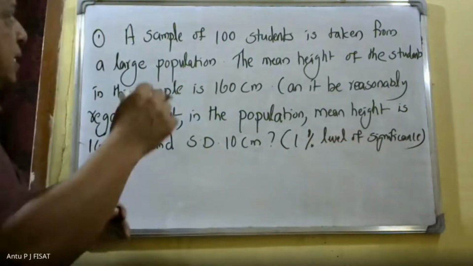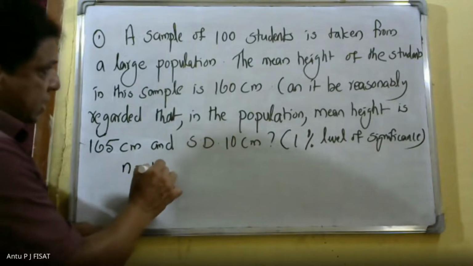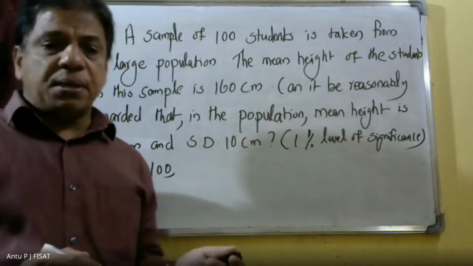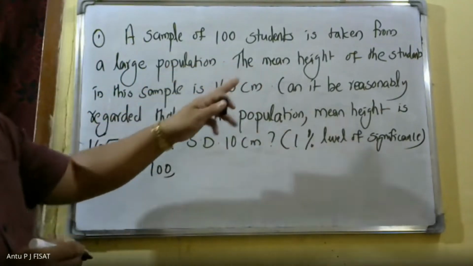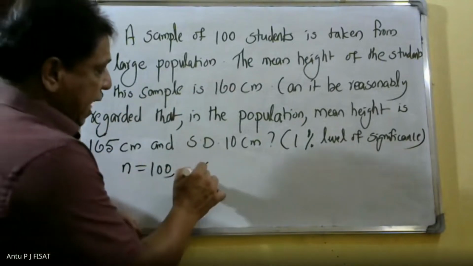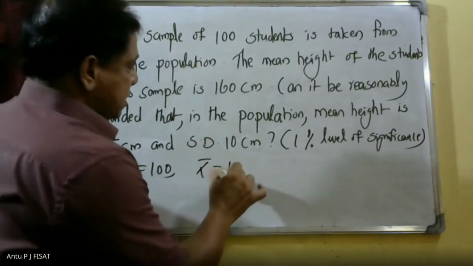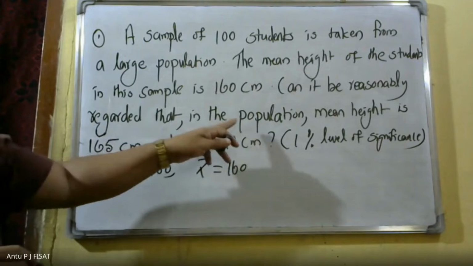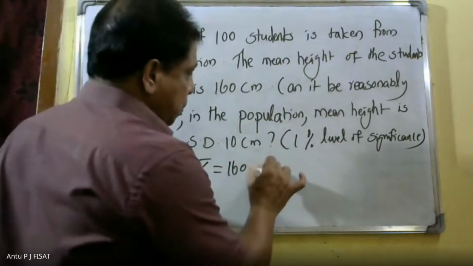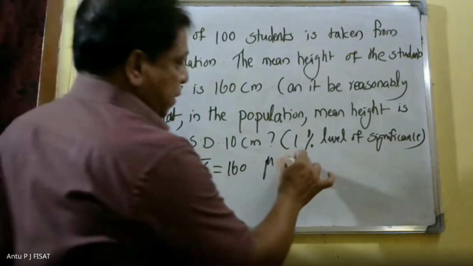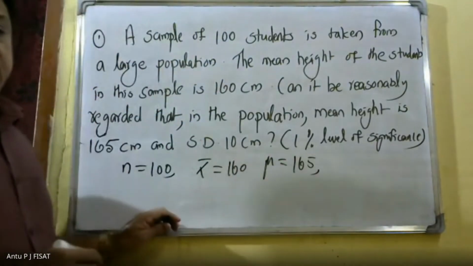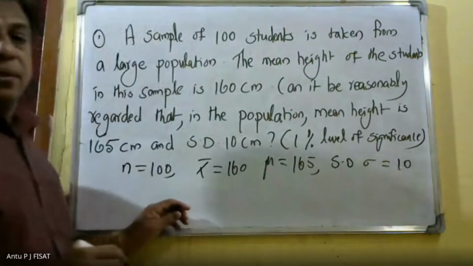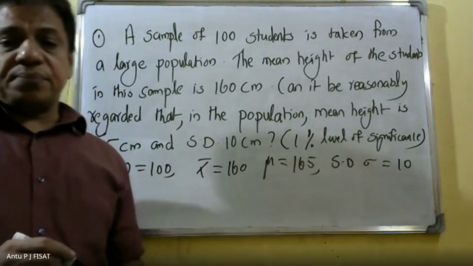In this case, n is equal to 100. This is a large sample. Then the mean height of the students in this sample, x bar, is equal to 160. Then can it reasonably be regarded that in the population, population mean mu is equal to 165. Then population standard deviation sigma is equal to 10. These are the quantities given here.